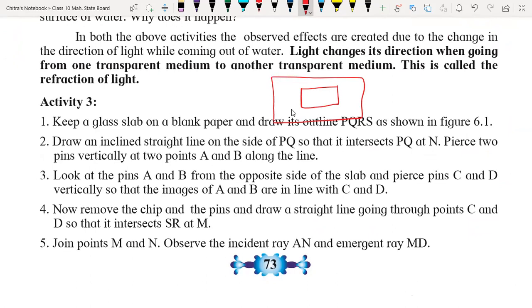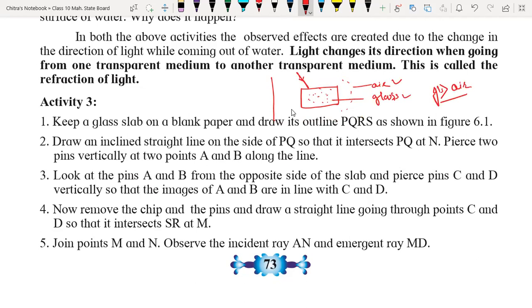Okay, and I have drawn one line over here. That line represents the direction of the light. See, this surrounding is nothing but the air. And I have taken that glass slab, which is the glass medium. So as compared to the particle density in air, glass has higher density as compared to air. Is it or not?